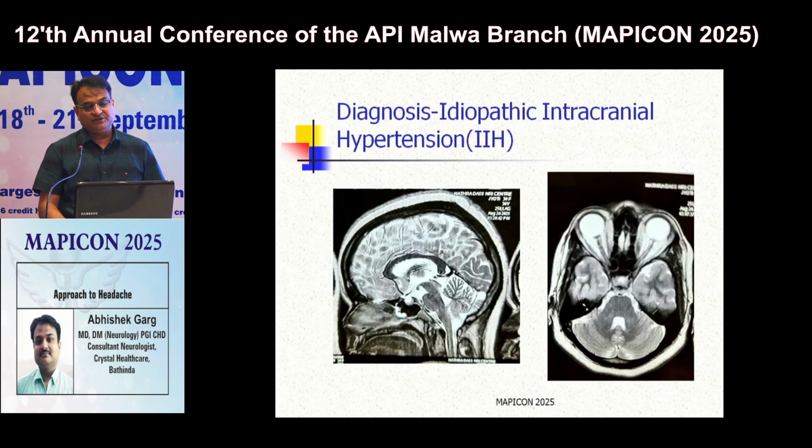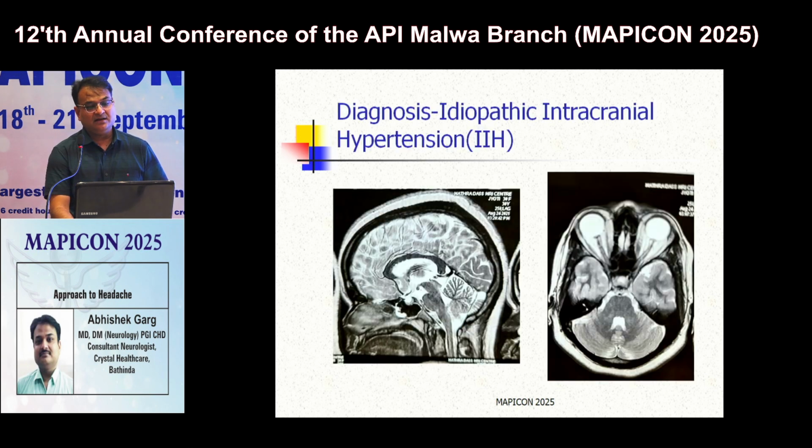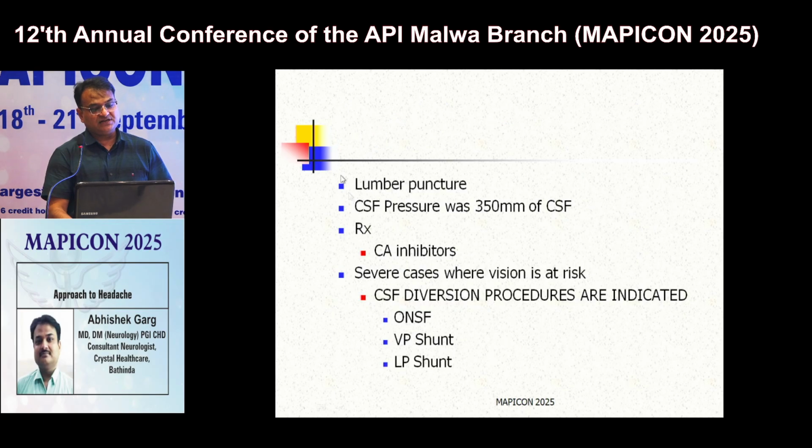MRI was done, which showed empty sella, tortuous optic nerve, and prominent perioptic sheaths. These are features of raised intracranial pressure. CSF was done, which showed pressure of 350 mm of CSF. So here diagnosis was idiopathic intracranial hypertension. Patient was started on carbonic anhydrase inhibitor.